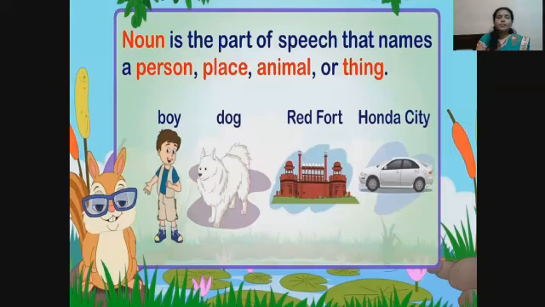Next. Noun is the part of speech that names a person, place, animal, or thing. We learn. This is a boy. This is a dog. This is Red Fort. This is a Honda City. Here, boy is a noun and dog is a noun. Red Fort also noun and Honda City is noun.